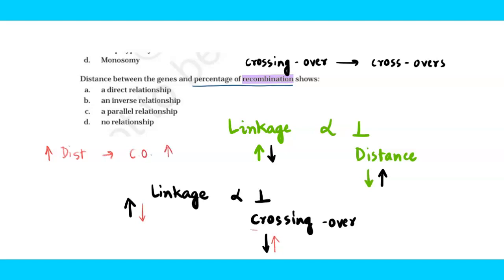If distance is more, crossing over is more, then linkage will be less, because linkage and crossing over are inversely proportional to each other. If you have not understood this concept, it's better to replay and understand the concept here. So with this explanation, we understood that there is a direct relationship between the genes and the recombination.